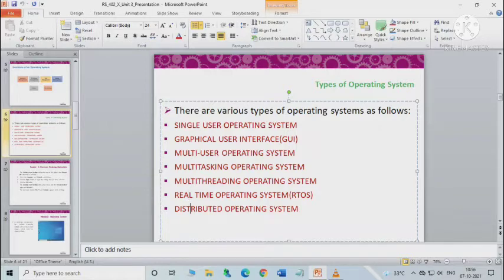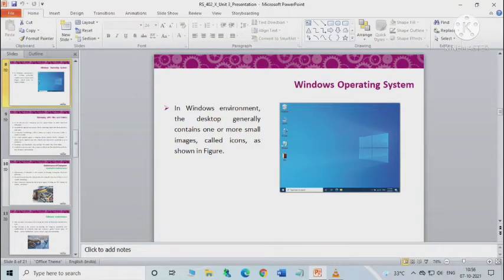Now we'll be discussing Windows operating system. Windows is an operating system developed by Microsoft, the world's leading software company. Actually it provides a GUI, that means graphical user interface, that makes the interaction between the computer and the user easy. So the first question is why it is called Windows. Actually Windows is called so because its interface resembles a glass window through which we can see and have different views. Okay, got it?